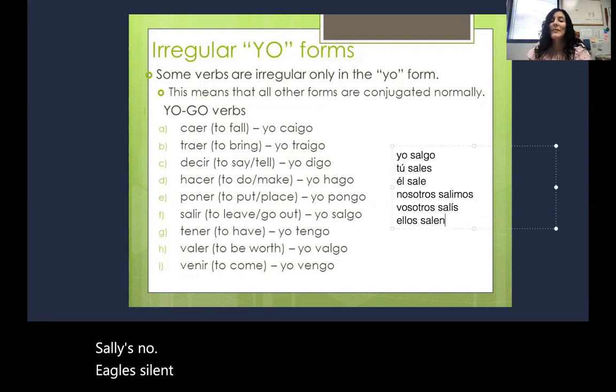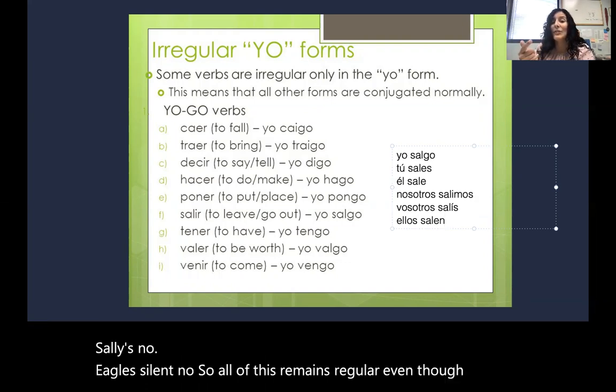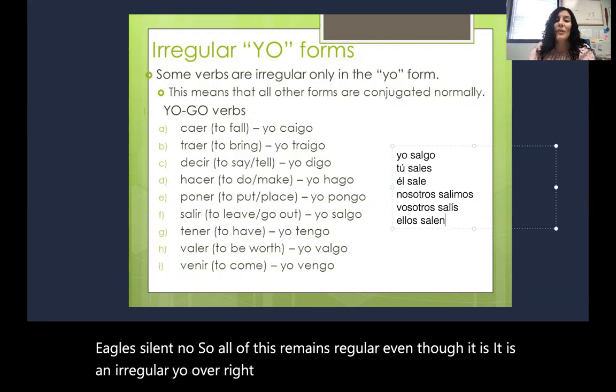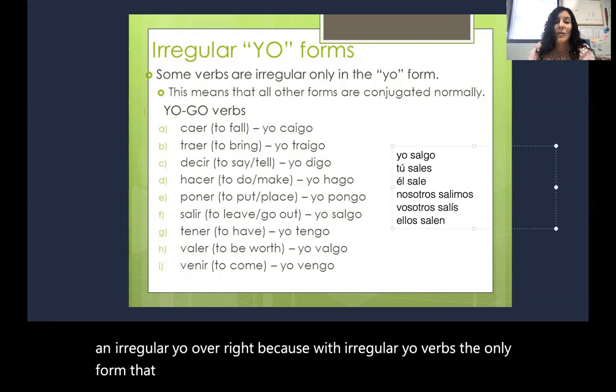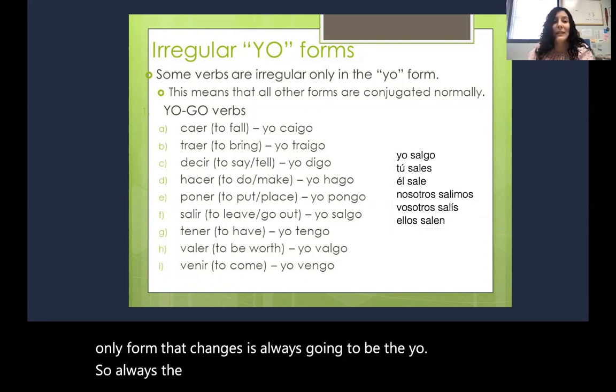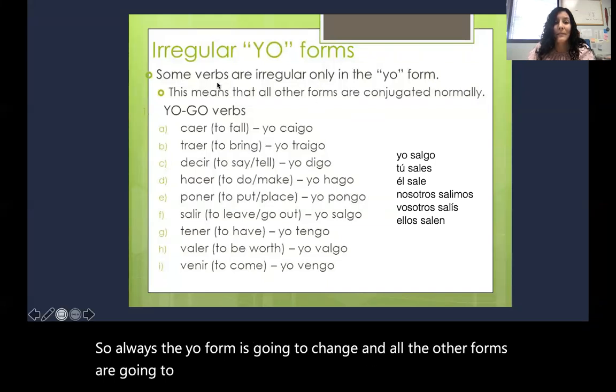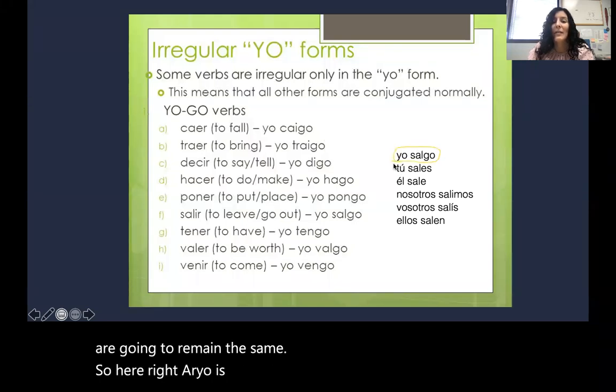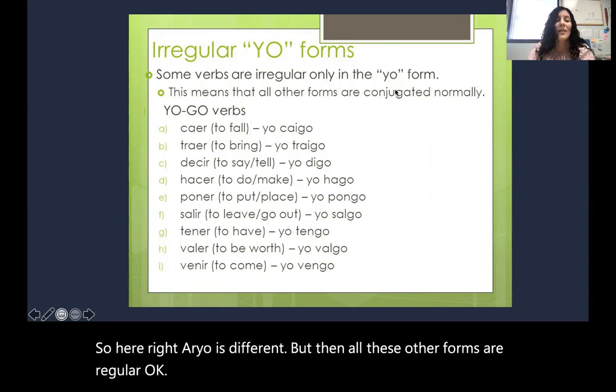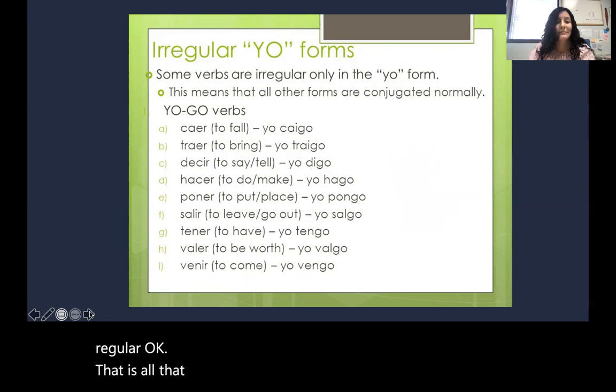So all of this remains regular, even though it is an irregular yo verb, because with irregular yo verbs, the only form that changes is always going to be the yo. So always the yo form is going to change, and all the other forms are going to remain the same. So here our yo is different, but then all these other forms are regular. That is all that this category needs.